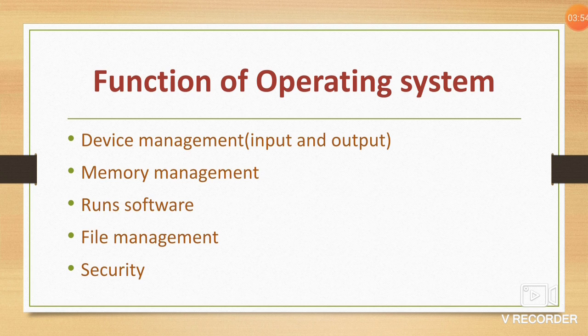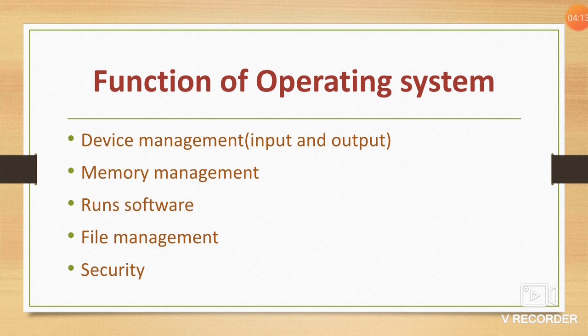So the operating system also performs many tasks. Device management: it controls the working of all input and output devices. Memory management: it assigns memory to the various programs whenever required.